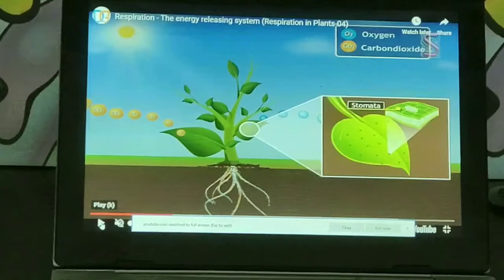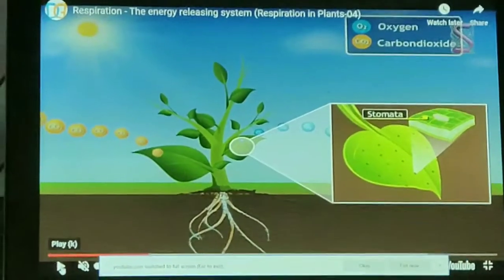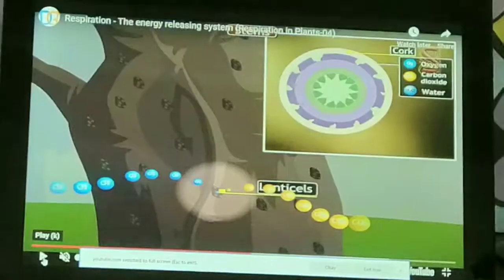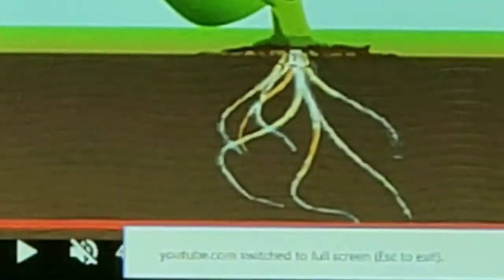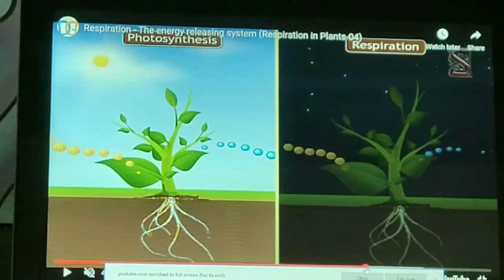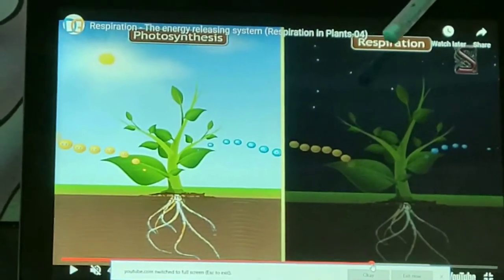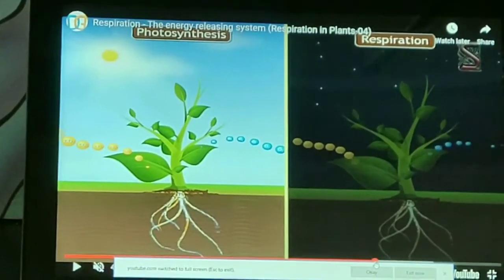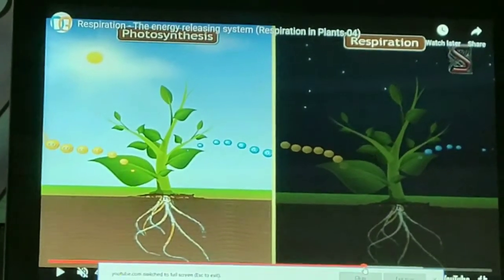Plants exchange gases through stomata of the leaves, lenticels in stems, and the surface of the roots. Carbon dioxide and oxygen are exchanged by diffusion in plants. The direction of diffusion depends upon the environmental condition and the requirement of the plants.